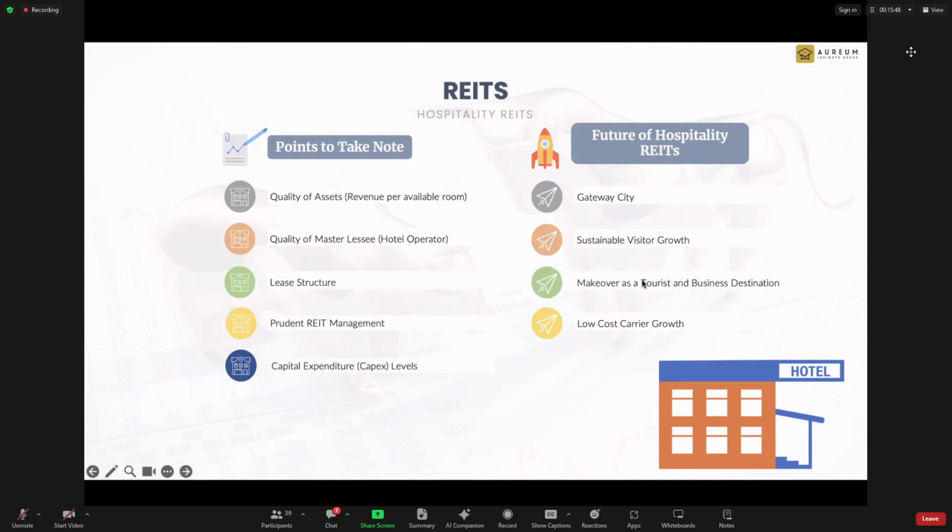Ascott's share price doesn't move at all since post-COVID. Yeah, it doesn't move at all. Hospitality trusts don't really move. Which is why I say that I will only take it as a tactical play rather than a main play in that aspect.